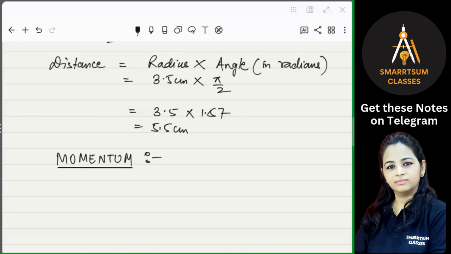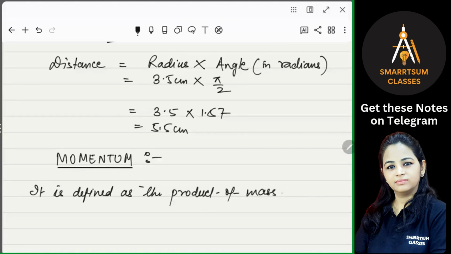And it is defined as the product of mass and velocity of the body. So whenever there is a body which is moving, it is having some momentum.